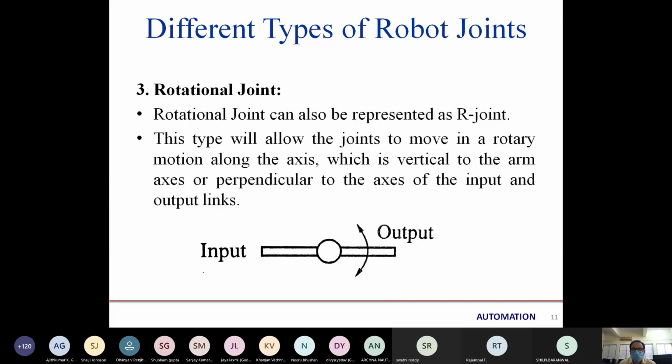Next is rotational. That comes under the revolute joint. The rotational joint can be represented by the R joint. This type will allow the joint to move in rotary motion along the axis. If we talk about the image we are seeing, it is connected like this. We talk about the output: the output moves up and down, up and down. So this is the rotational joint. That means the output is connected to an input and moves along the axis, that is up and down.